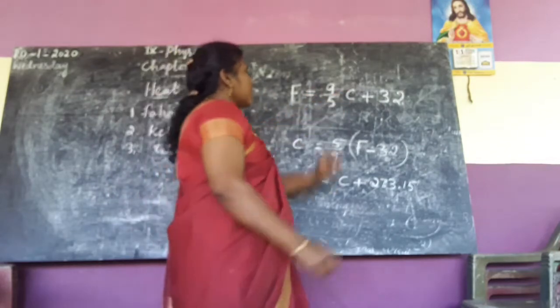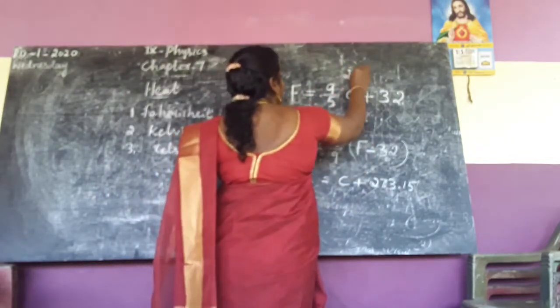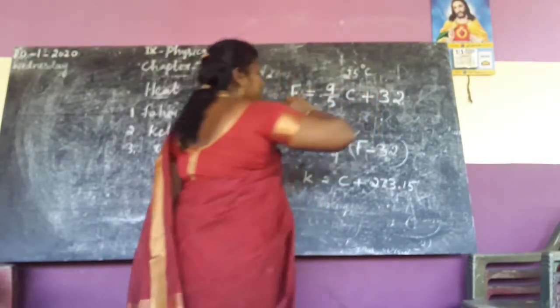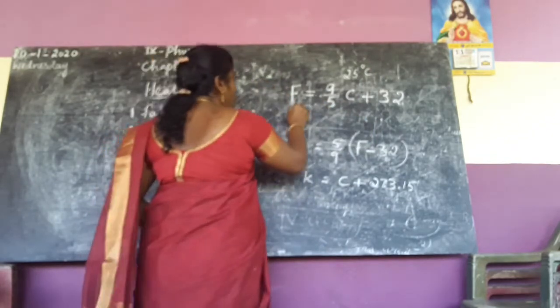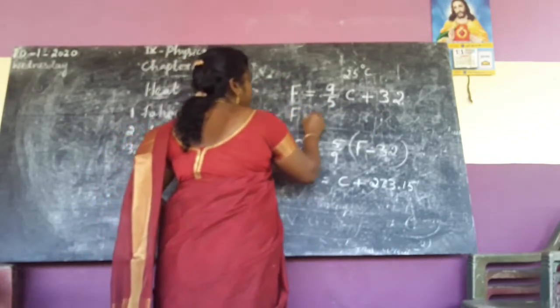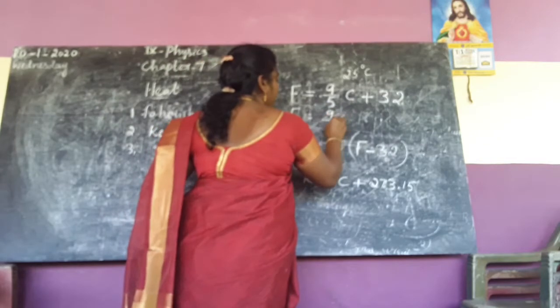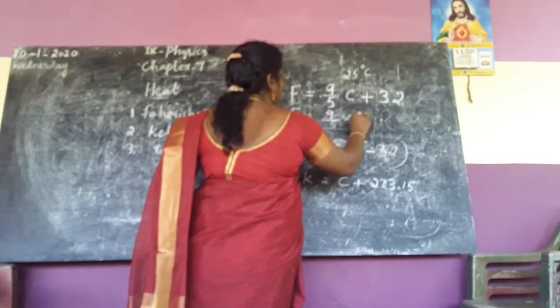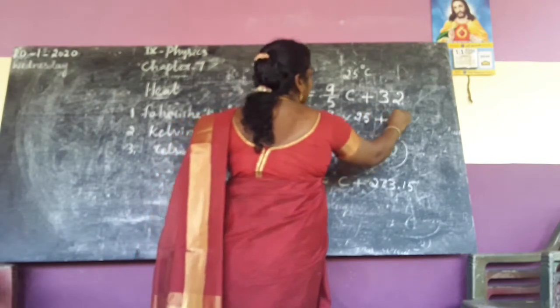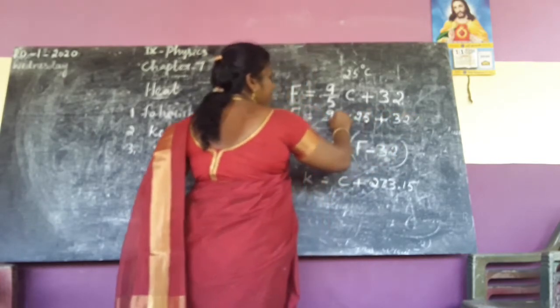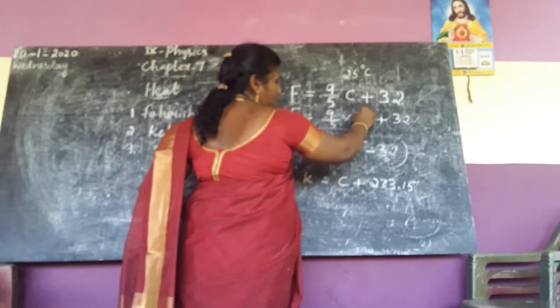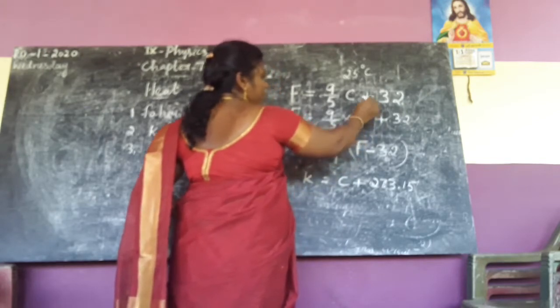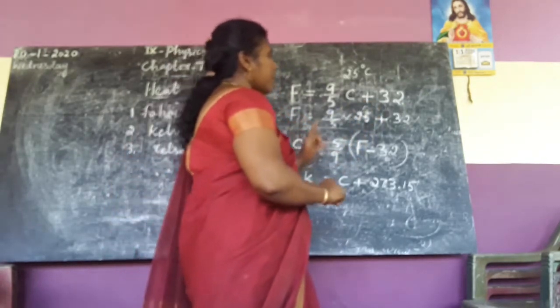Suppose 25 degrees Celsius is given. So you have to write this formula: F equal to 9 by 5 into 25 plus 32. So we can divide now. 5 5s are 25, 9 5s are 45, plus 32.